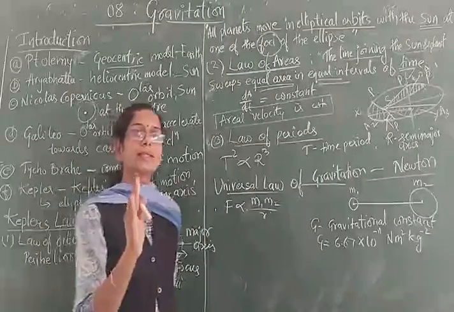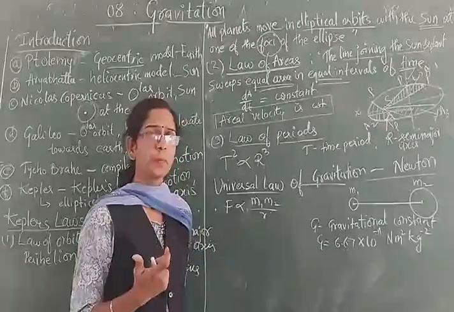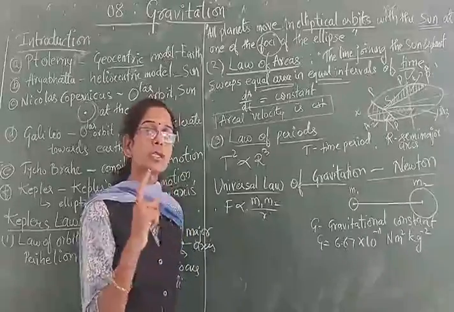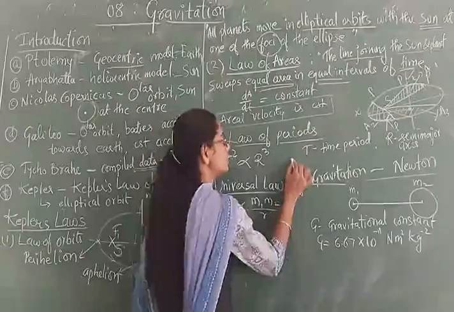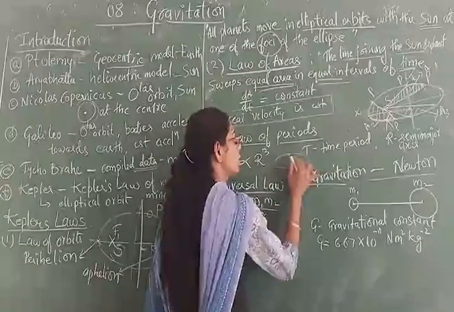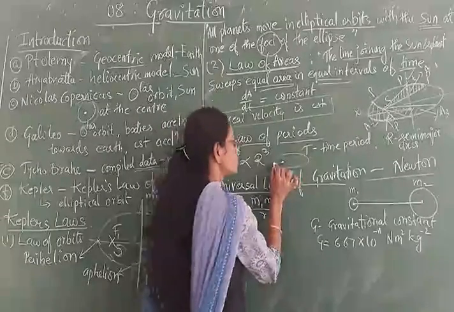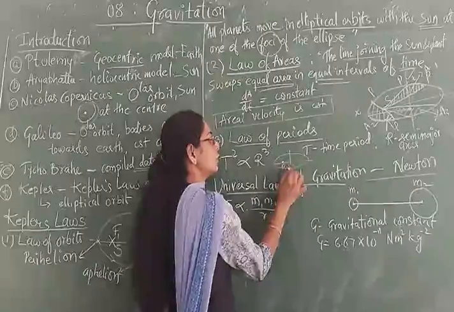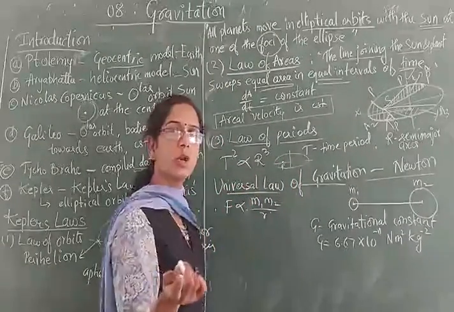Just take the example of a planet which is very near to the sun. If you take Mercury, lying near the sun, its orbit will be very short. So this is the sun, and this will be Mercury's orbit. For it, this distance is short, isn't it? Therefore, the time period will be small for it. The time period of revolution will be smaller.